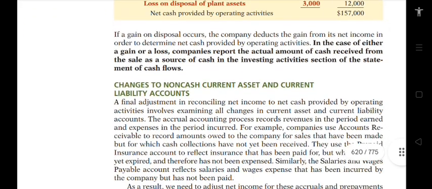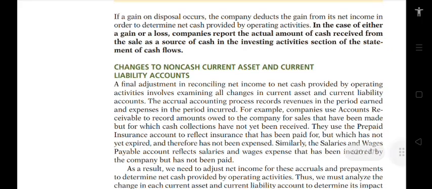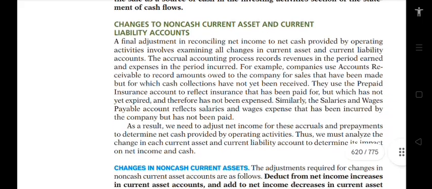$157,000. If a gain on disposal occurs, the company deducts the gain from its net income in order to determine net cash provided by operating activities. In the case of either a gain or loss, companies report the actual amount of cash received from the sale as a source of cash in the investing activities section of the statement of cash flows.